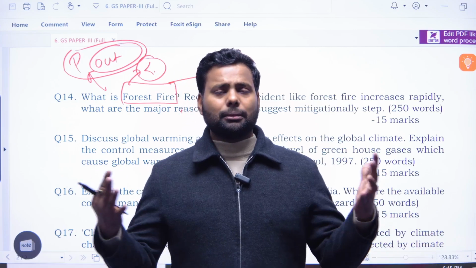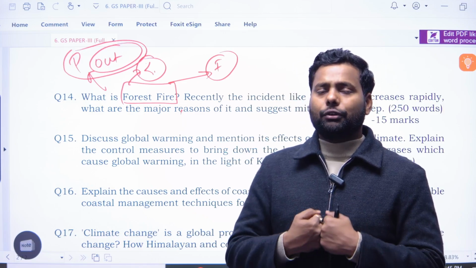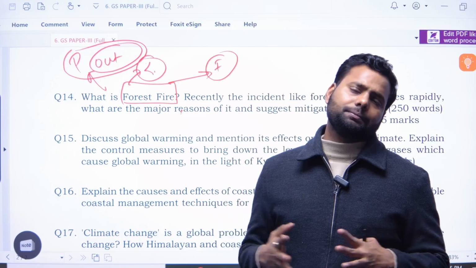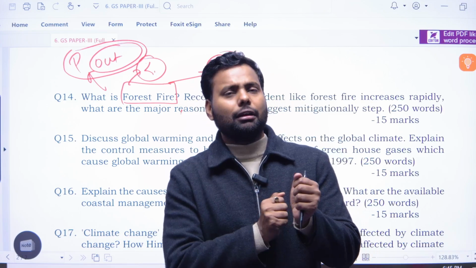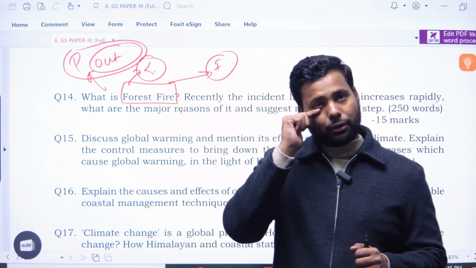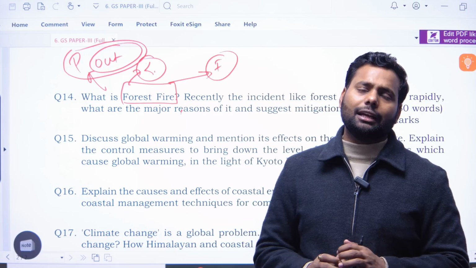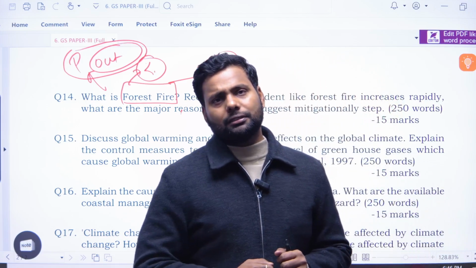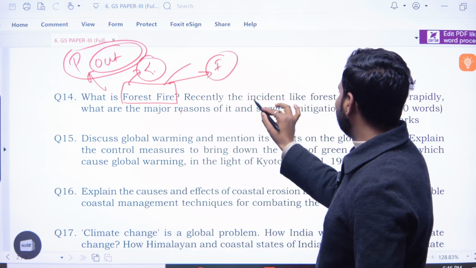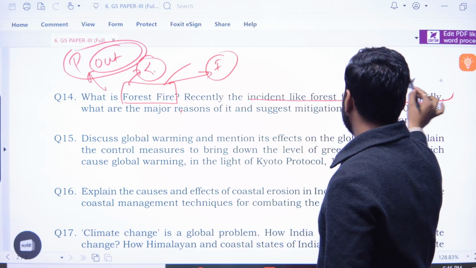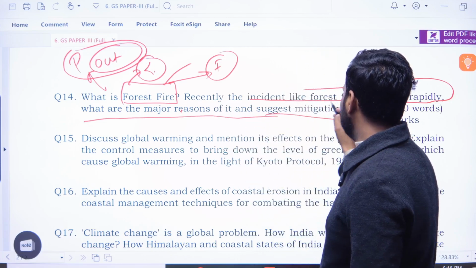Because of dryness, the moisture has evaporated, and when the winds blow through denser forest, the trees rub against each other, which increases the temperature, and many sparks are created. So this is the cause of forest fire. Recently, incidents like forest fire have increased rapidly. What are the major reasons for it, and suggest mitigation steps?